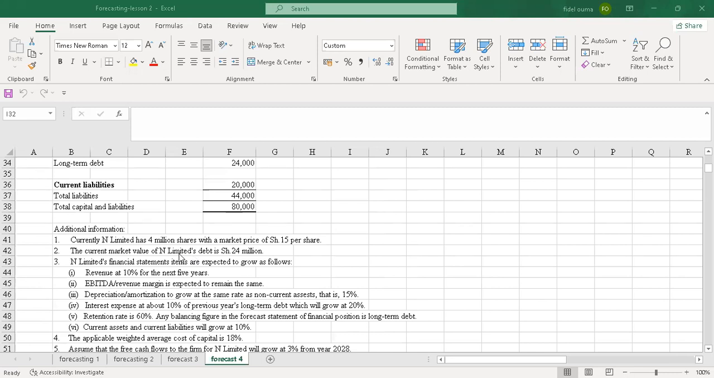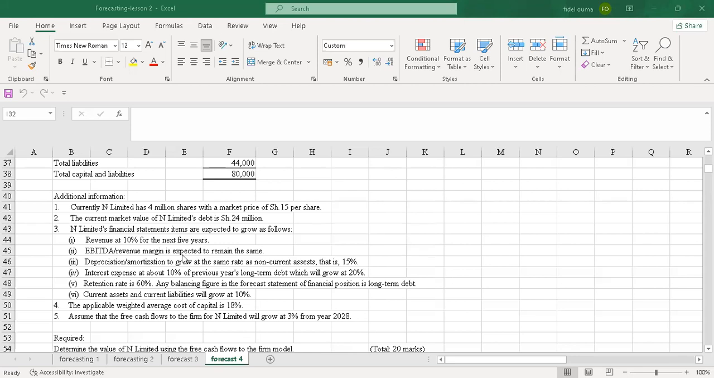Then we have statement of financial position as of 31st December 2022. Then additional information number 1, currently N Limited has 4 million shares with a market price of shillings 15 per share. Then number 2, the current market value of N Limited's debt is shillings 24 million. Number 3, N Limited financial statements items are expected to grow as follows. Revenue at 10% for the next 5 years. So that's the growth rate.